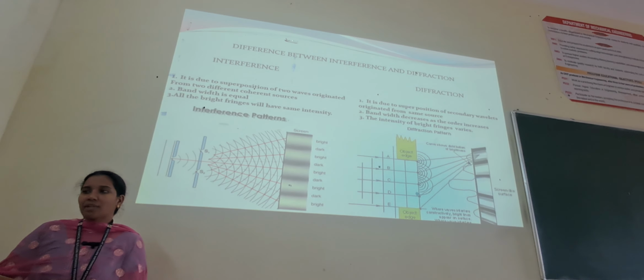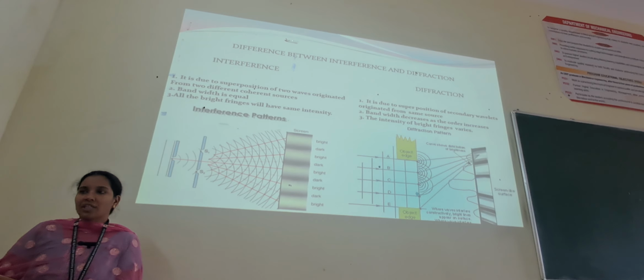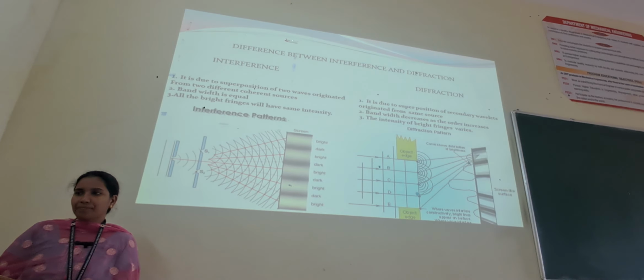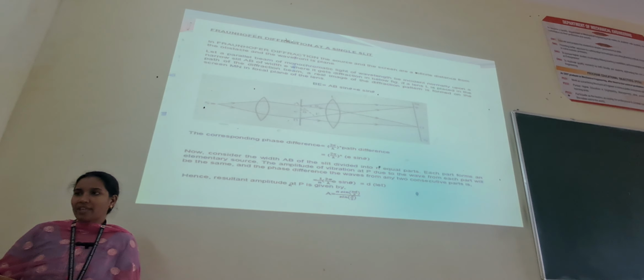So as you can see, we can observe the differences between interference and diffraction. Interference is due to the superposition of two waves originated from two different coherent sources. Diffraction is due to the superposition of secondary wavelets originated from the same source. In interference, the bandwidth is equal. In diffraction, the bandwidth decreases as the order increases. In interference, all the bright fringes have the same intensity. In diffraction, the intensity of bright fringes varies.